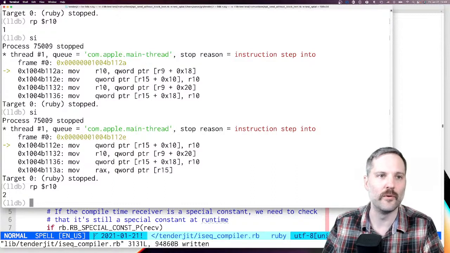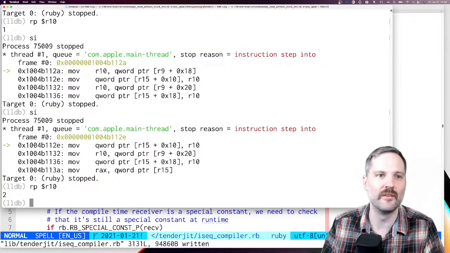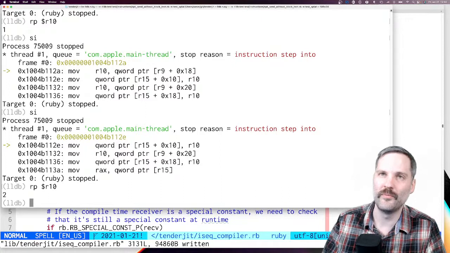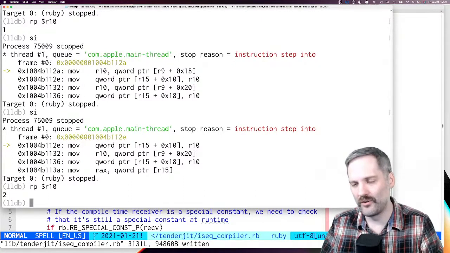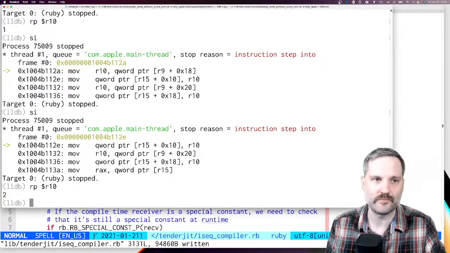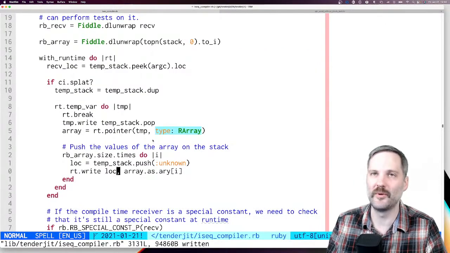Oh, Nate is asking, my first instinct was that significantly increased memory usage would be a reason to not always be on by default. Yeah, that's a good point. Increasing memory by default probably isn't a good idea. So maybe don't turn it on by default. I don't know.